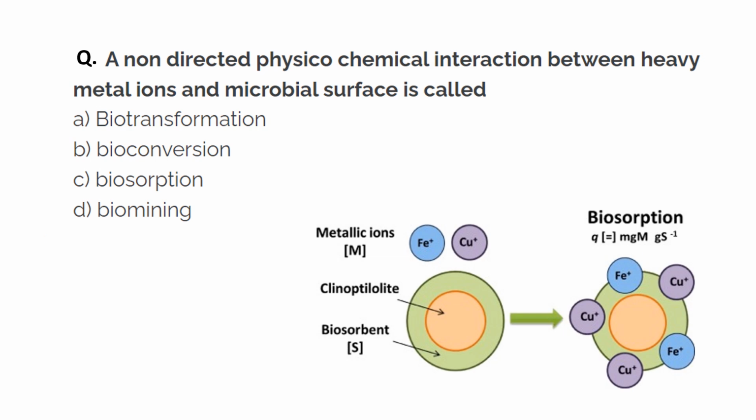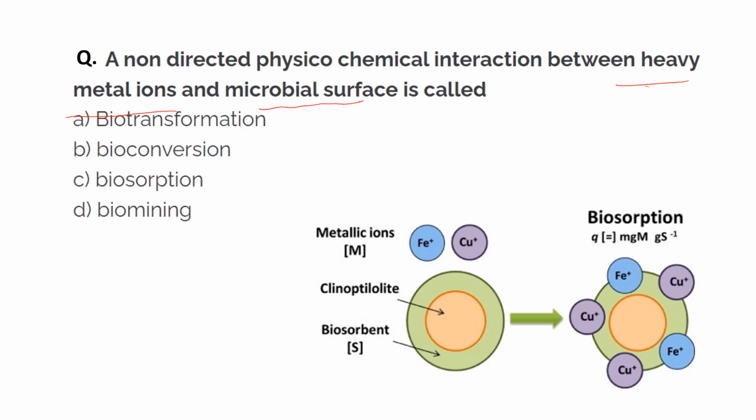Now the next question. A non-directed physico-chemical interaction between the heavy metal ions and microbial surface. So what is this process called? A non-directed physico-chemical interaction between the heavy metal ion and microbial surface.